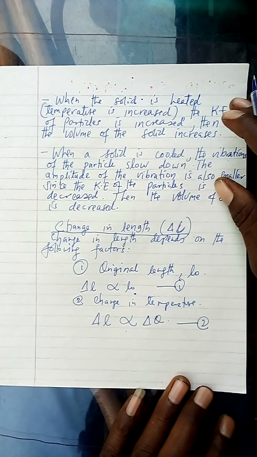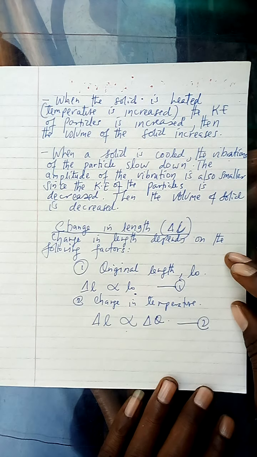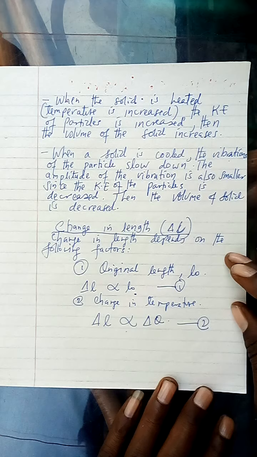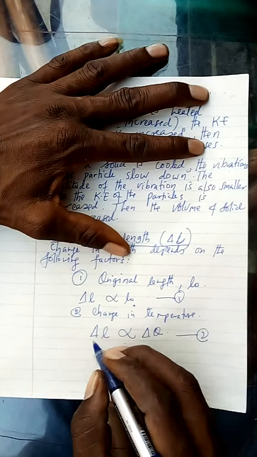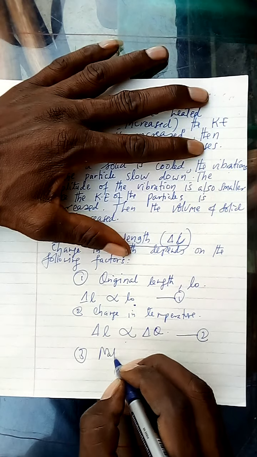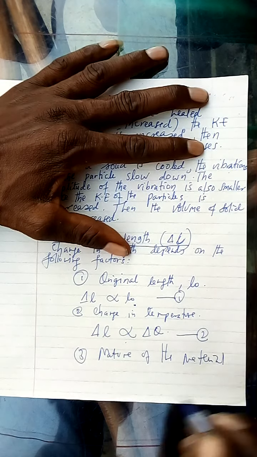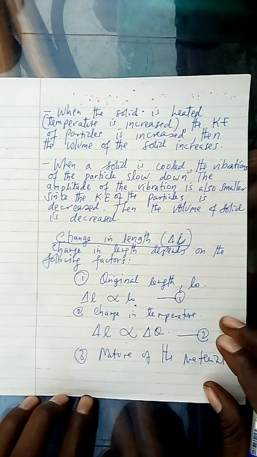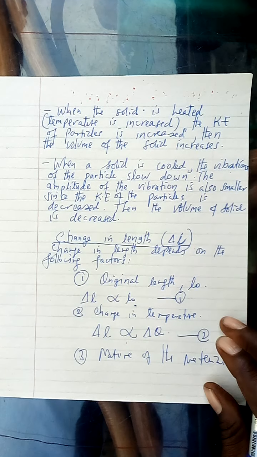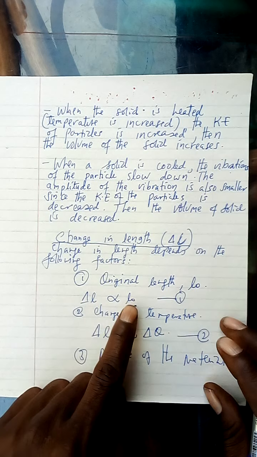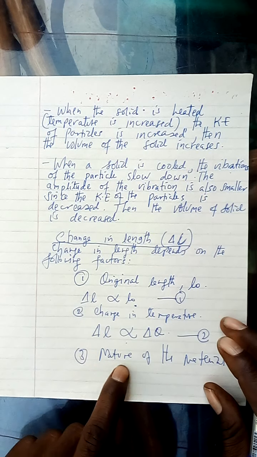You get that point? It also depends on the nature of the material. What kind of material are you heating? If you are heating plastic, or iron, and so on. The third factor is the nature of the material. These three factors are the ones on which the change in length depends. One is the original length, the second is the change in temperature, and the third is the nature of the material.